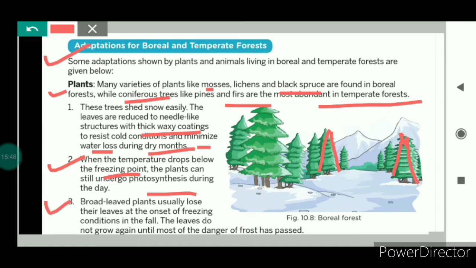And some trees are broad-leaved plants, and they usually lose their leaves when these freezing conditions start. So the broad-leaved plants lose their leaves during these freezing conditions, and the leaves do not grow until the danger of the freezing has passed.